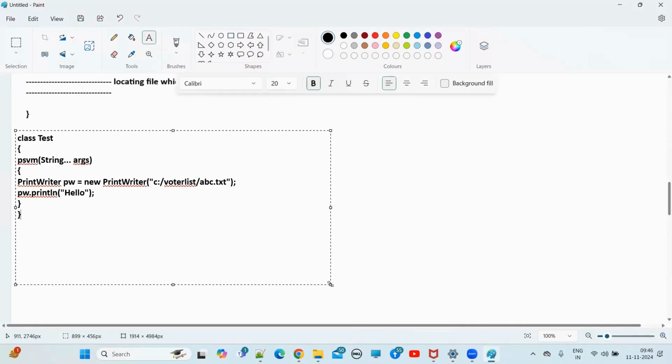It will raise: unreported exception java.io.FileNotFoundException must be caught or declared to be thrown. Understand? So like this, it will throw a compile time error. What is the compile time error?